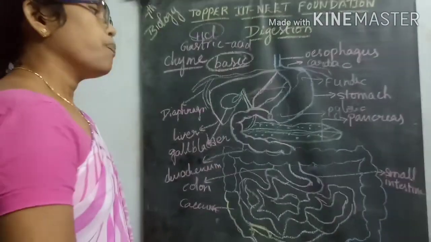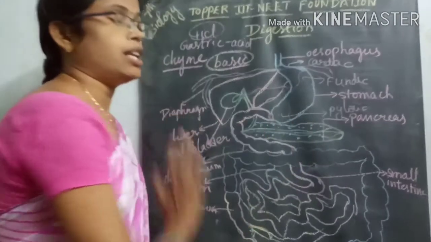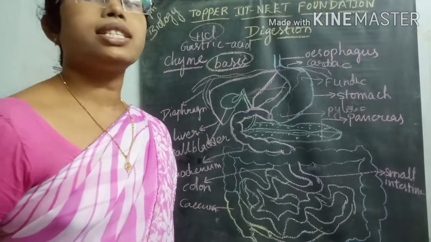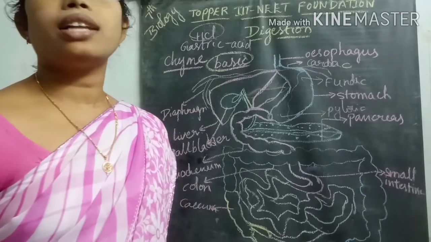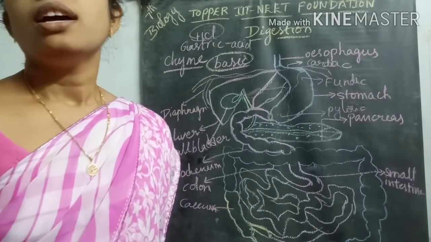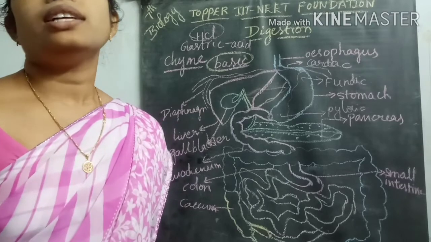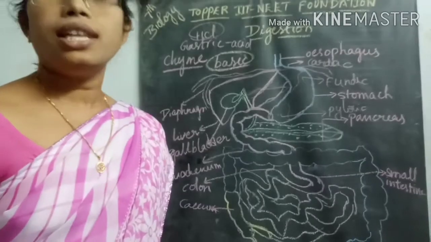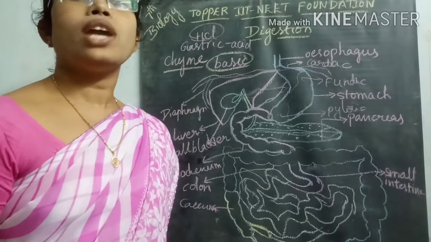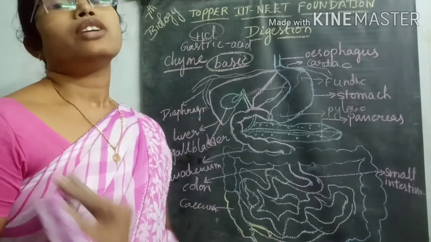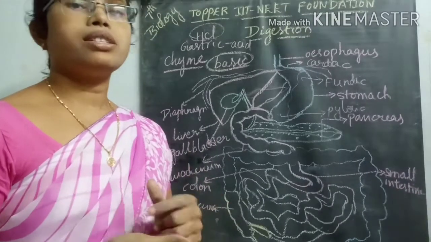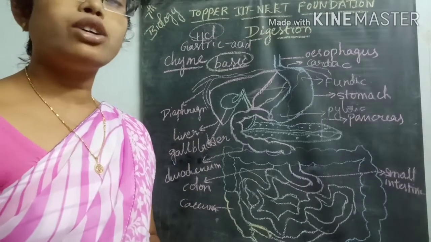Inside the pancreas there are small structures called acini. These acini release digestive enzymes containing juice-like components. They are called pancreatic juice.